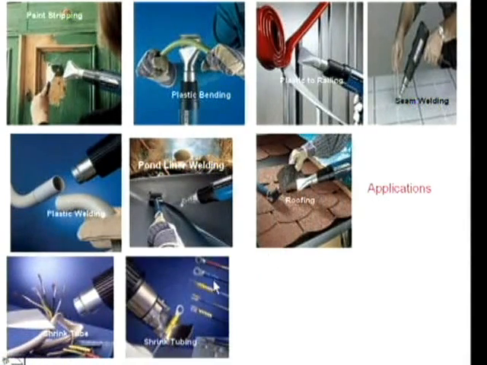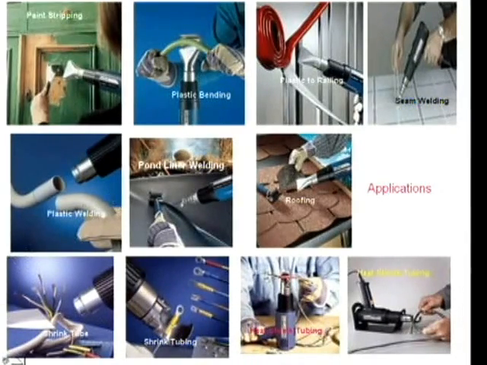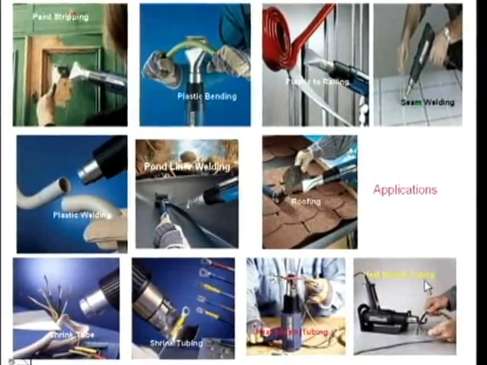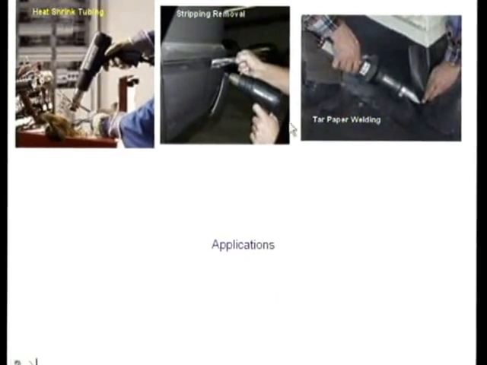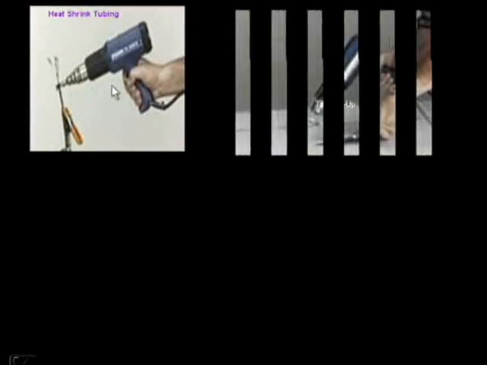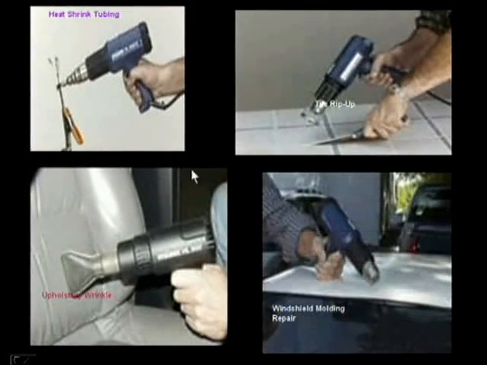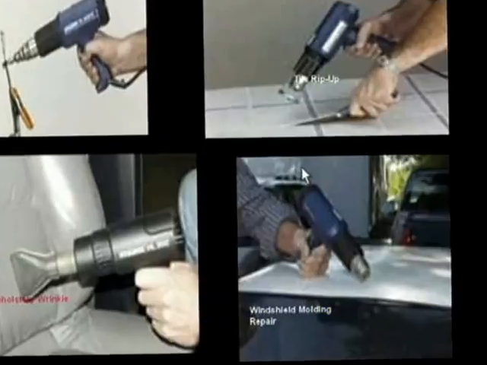All these things, for example, you can see here, these are the cables, the plastic cables, these are the strips which we have to make. All these things come under applications of different processes. So here these are different types of applications of processes. All these things use very sophisticated techniques.